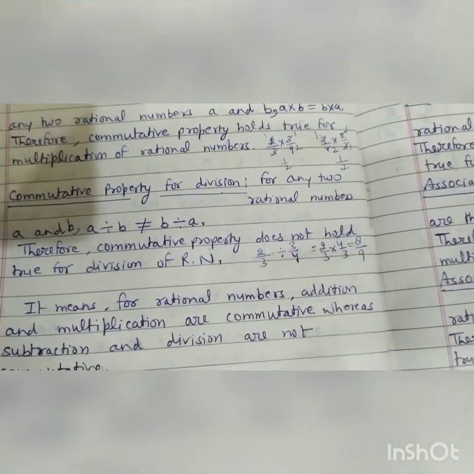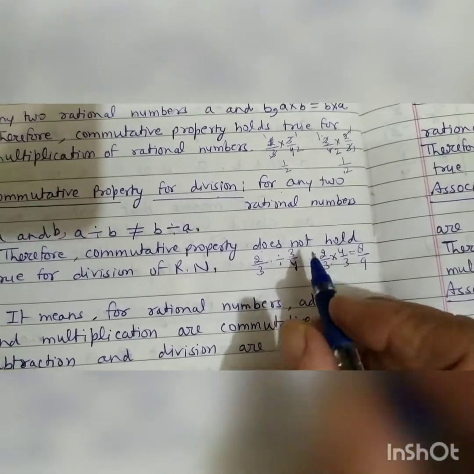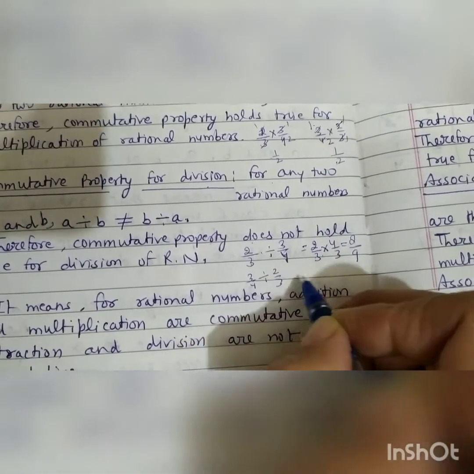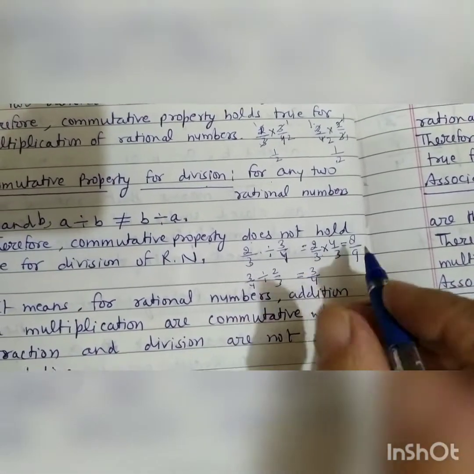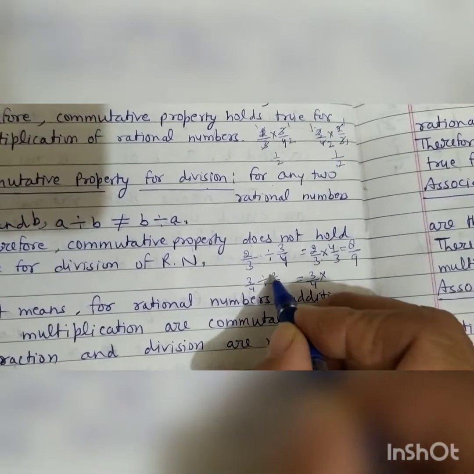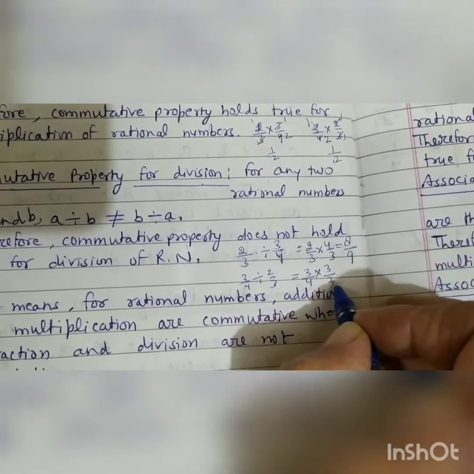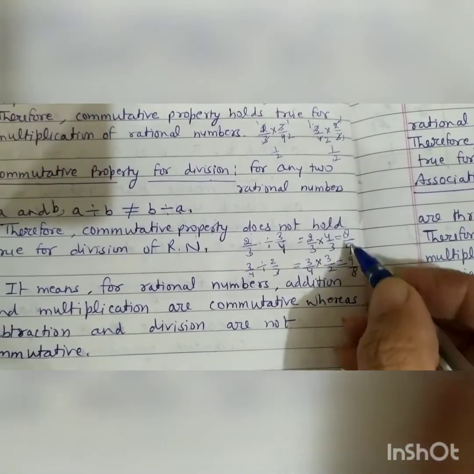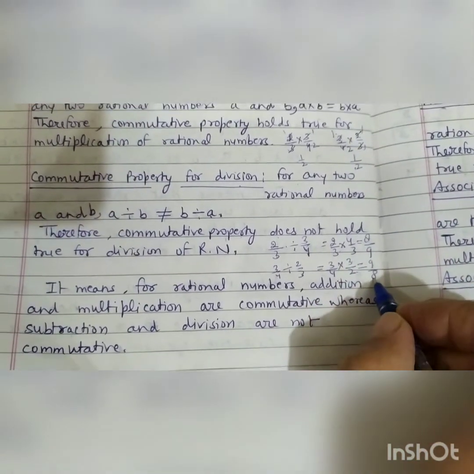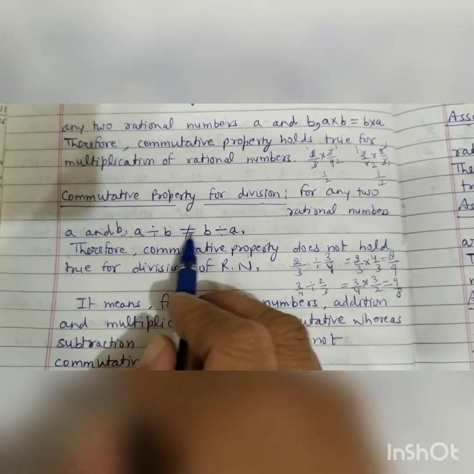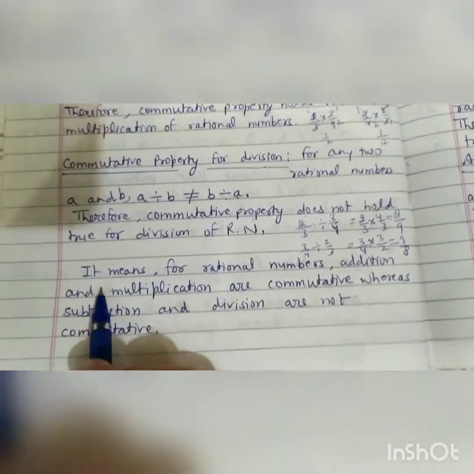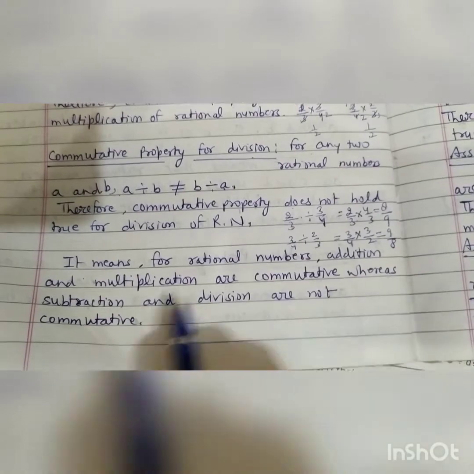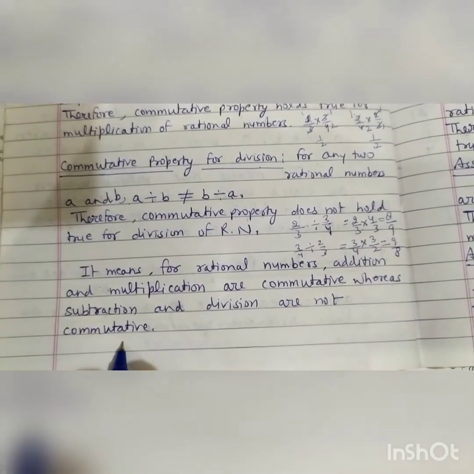Here we have divided 2 upon 3 by 3 upon 4. If we divide 3 upon 4 by 2 upon 3, now writing this number first, then it will be 3 upon 4 multiply 3 upon 2. This 2 upon 3 will be written as 3 upon 2. It will be 3 threes are 9 upon 4 twos are 8. See, the answer has changed. Here it is 8 upon 9, here it is 9 upon 8. So a divided by b is not equal to b divided by a. It means for rational numbers, addition and multiplication are commutative, whereas subtraction and division are not commutative.